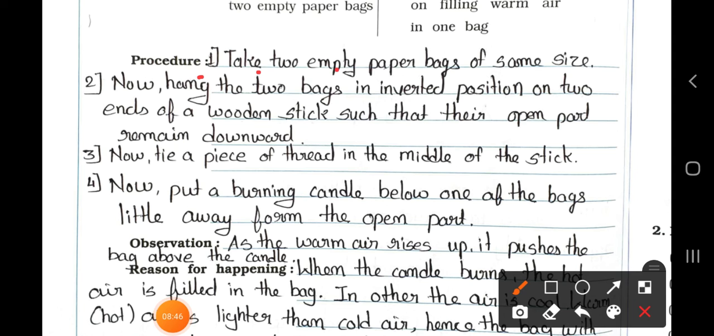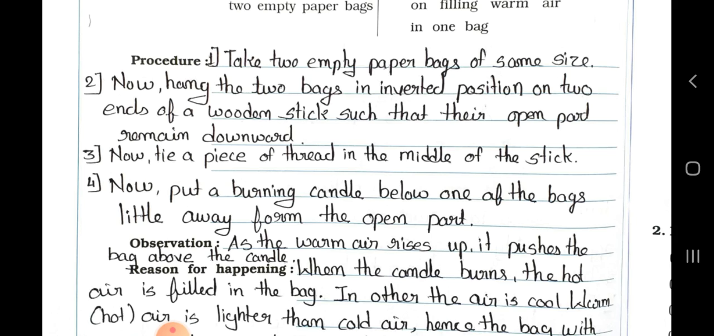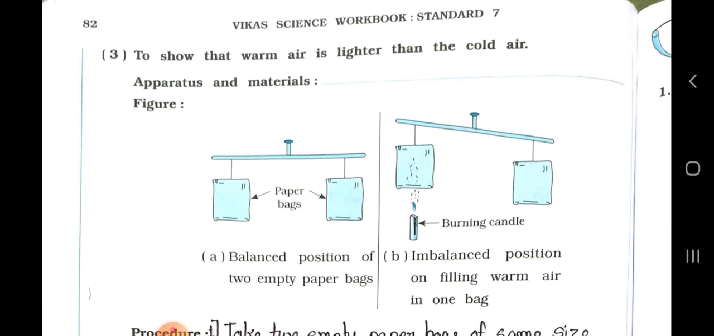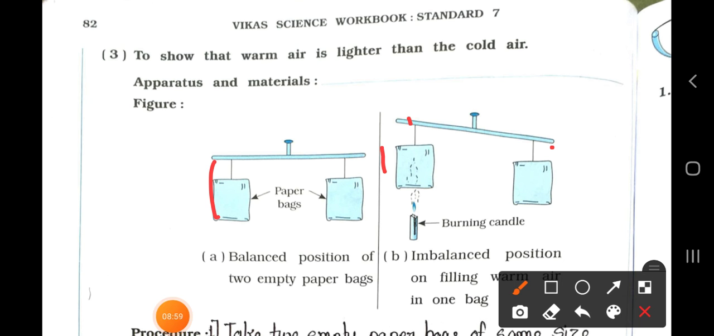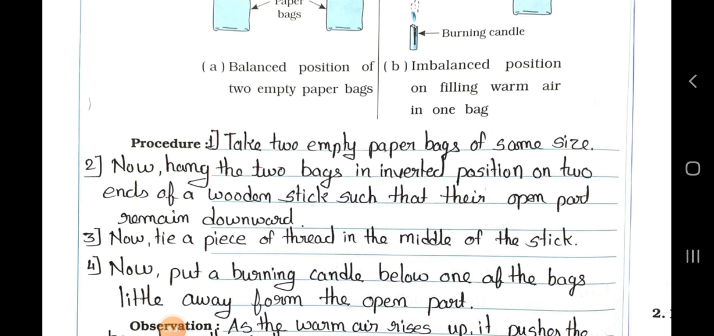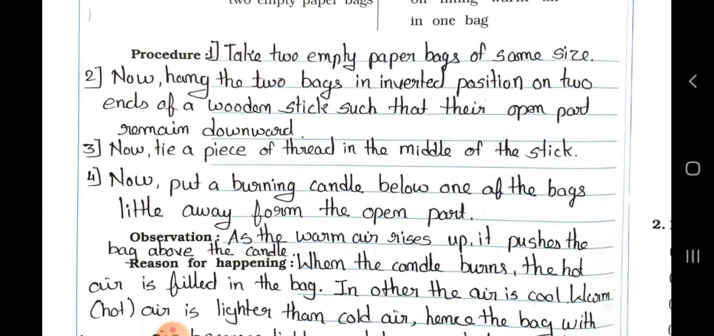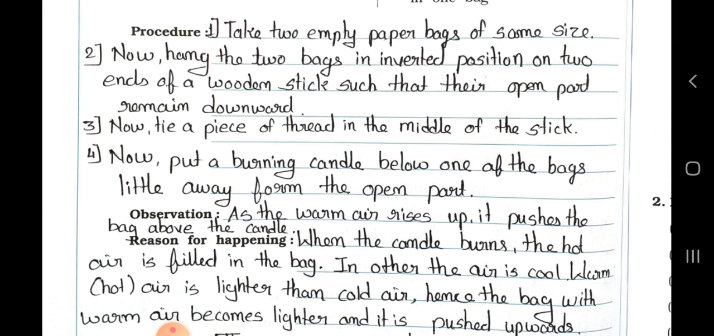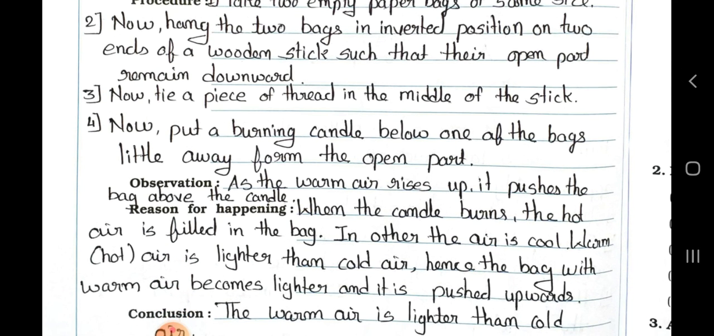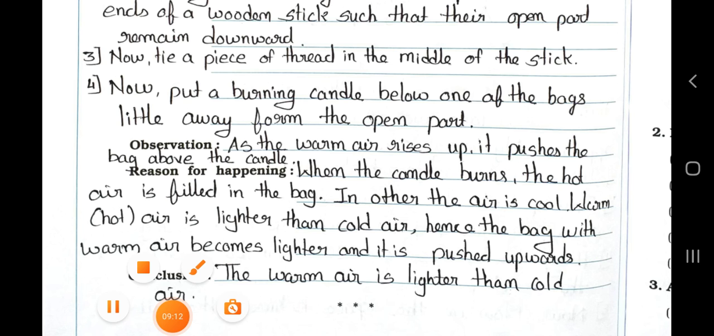Take 2 empty paper bags of the same size. Now hang the 2 bags in inverted position on 2 ends of a wooden stick. Like this you have to hang it. Now hang the 2 bags in inverted position on 2 ends of a wooden stick such that their open part remains downward. Number 3. Now tie a piece of thread in the middle of the stick.